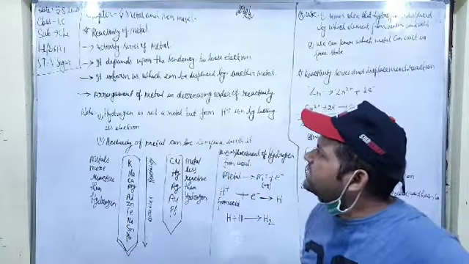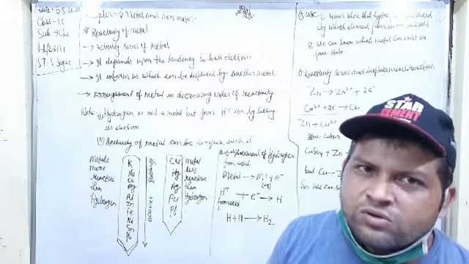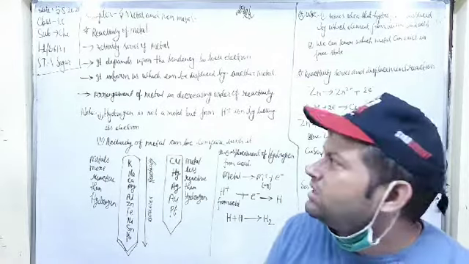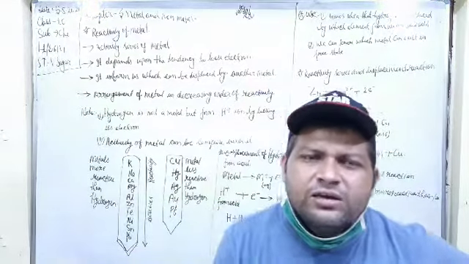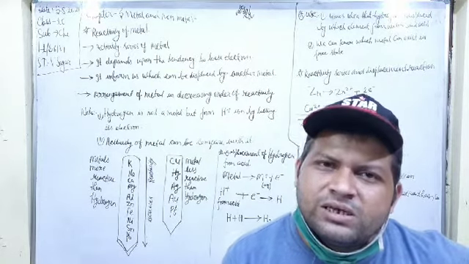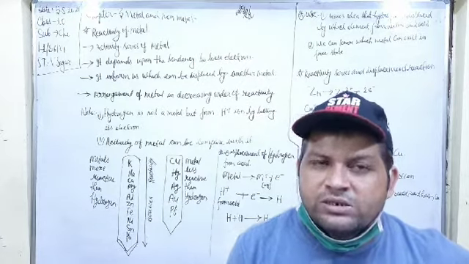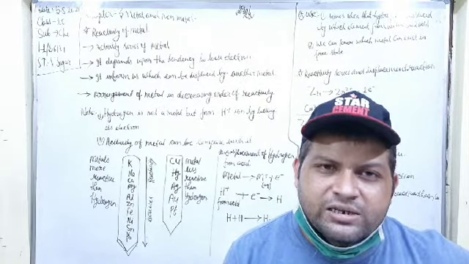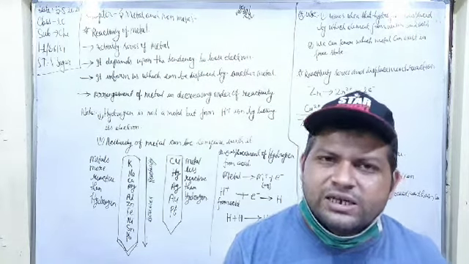According to this series, we can know which metals are more active towards reactions and which metals are less active towards reactions. It depends upon the tendency to lose electrons. You can think about why the reaction takes place and why some metals are more reactive while other metals are not. It depends upon the tendency to lose electrons. The metals which lose electrons easily are more reactive, and those which need more ionization energy to lose electrons are less reactive.